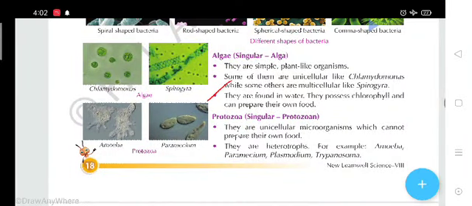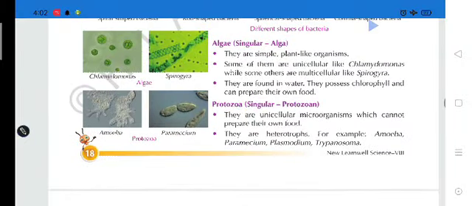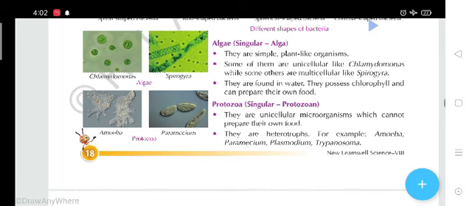In the third one, they are found in water. Algae are present in what? Aquatic regions, and aquatic means in water. They possess chlorophyll and can prepare their own food. Students, like the green plants, they can synthesize their own food because they have chlorophyll. That's why they can prepare their own food. And the examples of algae are what? The Chlamydomonas and Spirogyra.